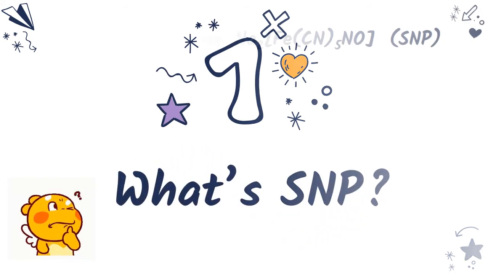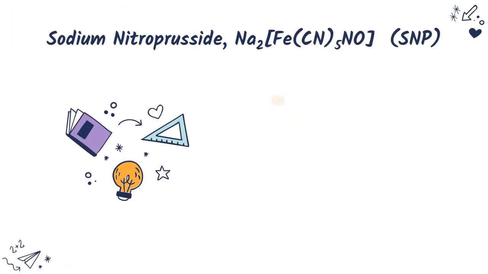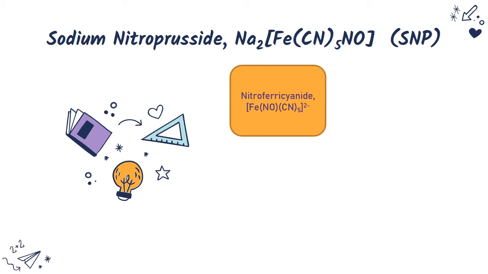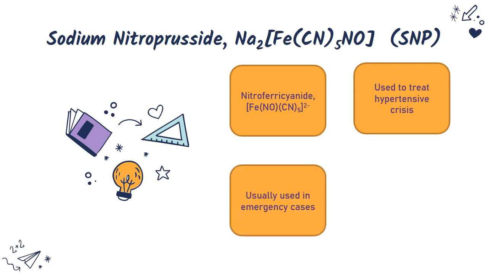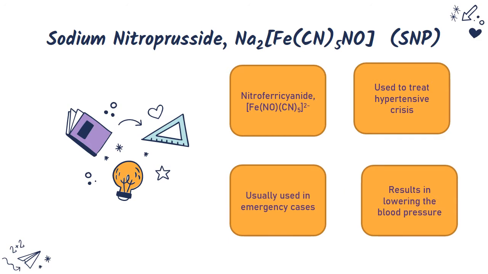What is SNP? SNP is a complex compound in which nitroferricyanide is involved. SNP is a drug used to treat hypertensive patients, which can lead to stroke, or during emergencies in the operation theatre. Hypertensive crisis is a severe increase in blood pressure, extremely high blood pressure. From this, we can see that SNP is used. It will lower the blood pressure and bring it back to normal.